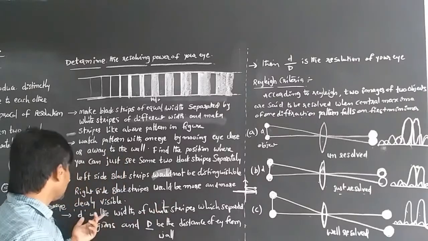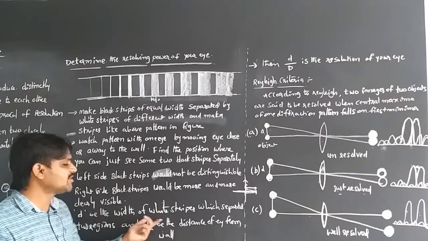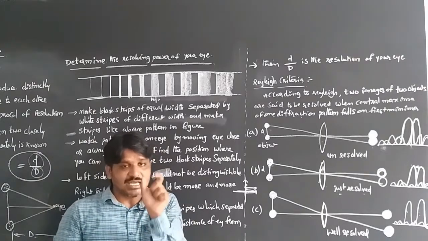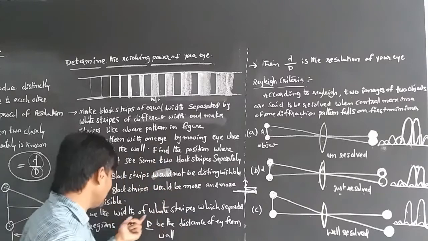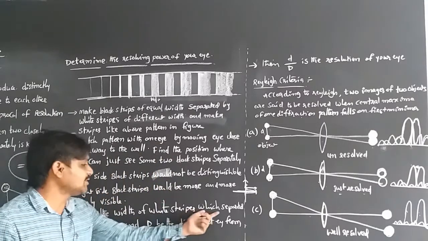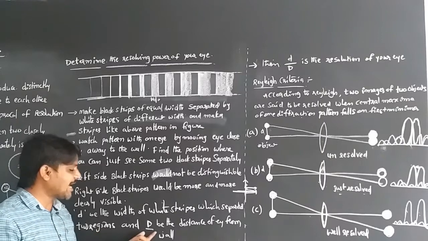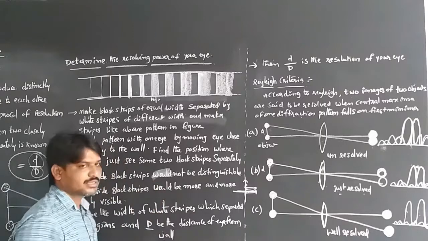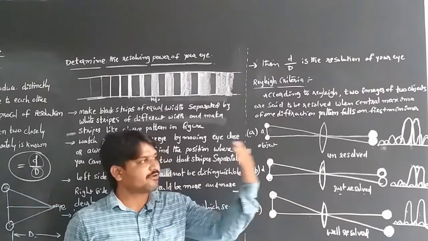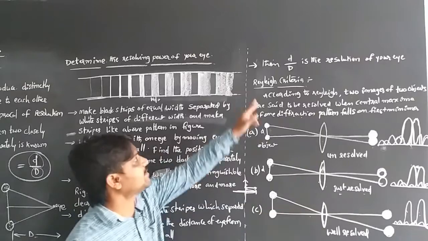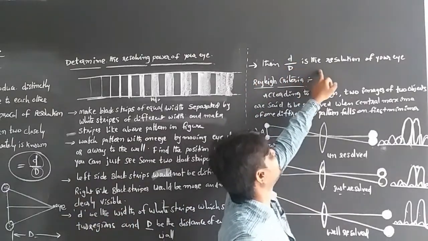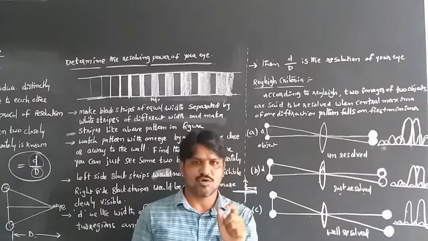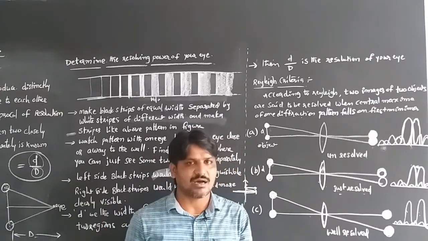So here small d is the width of the white strips, where the black strips are separated by the white strips, and capital D is the distance of our eye from the wall. So we can say that small d by capital D is the resolution of your eye. By taking the values of small d and capital D, we can measure the resolving power of any optical instrument.